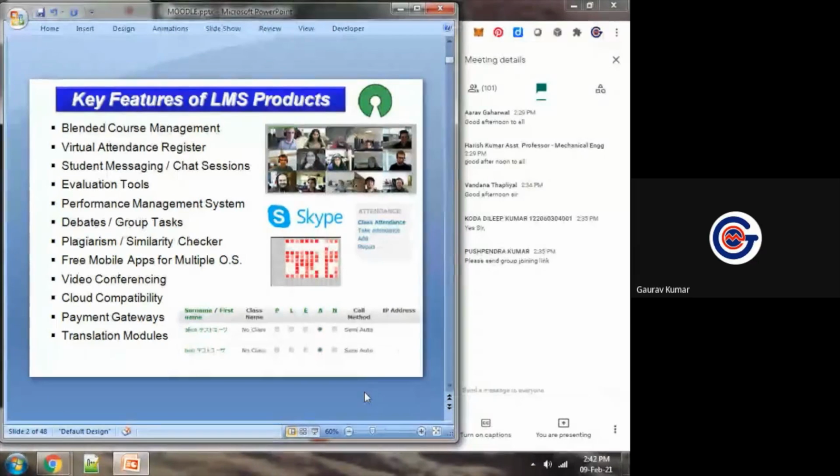Okay, so in case of learning management systems, in case of any teaching learning activity, in case of any automated academic activity, we need these features: blended course management, course management, course content of different types.